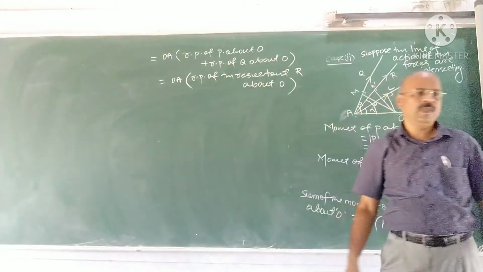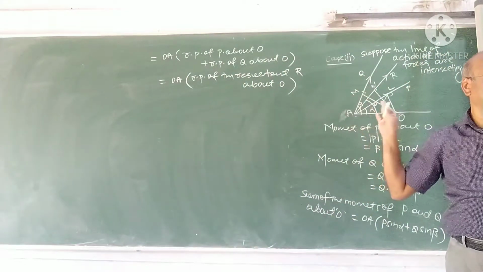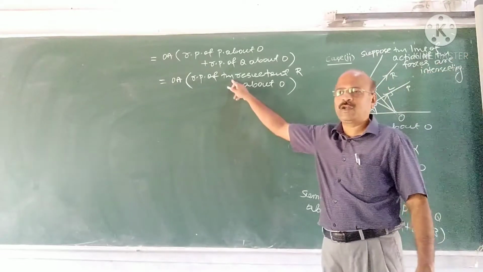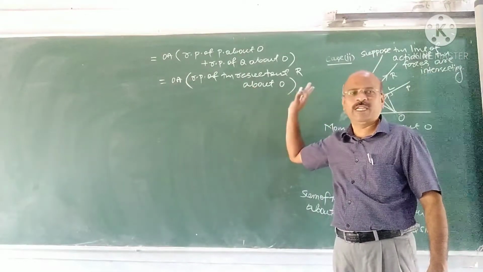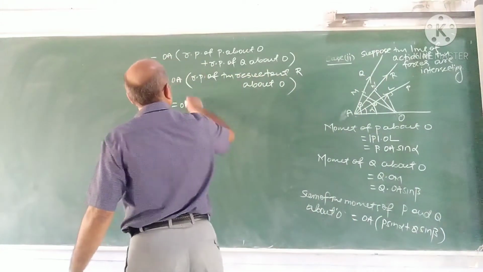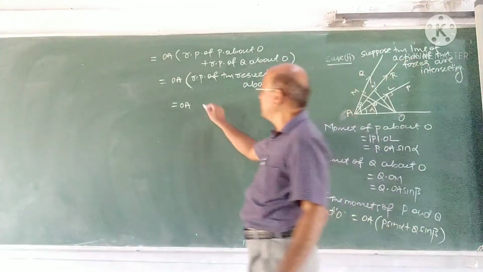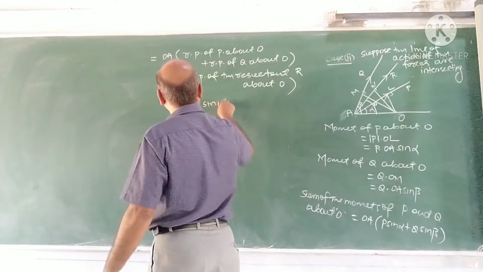So it is OA into the resolved part of the resultant R. What is the resolved part of the resultant about OA? I write this as R sin theta.